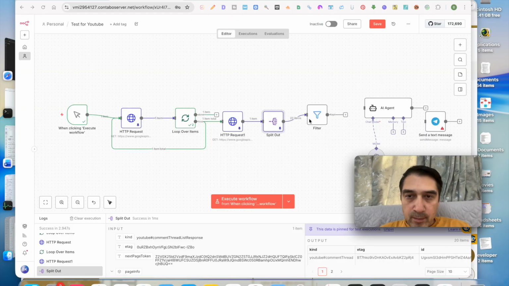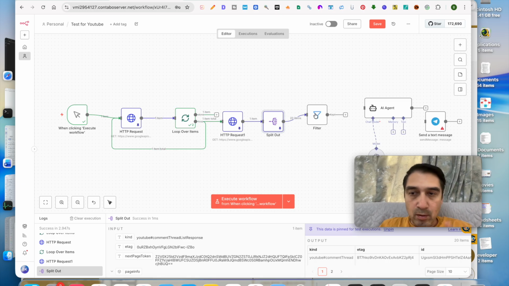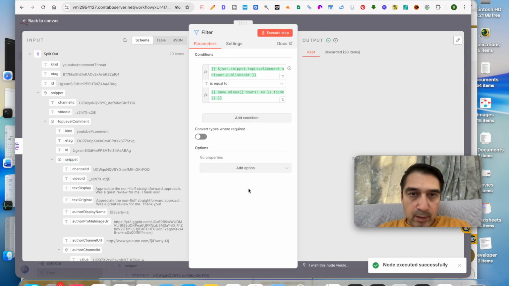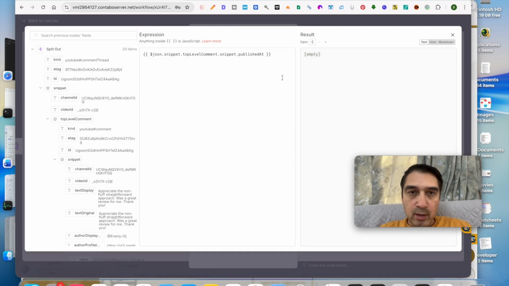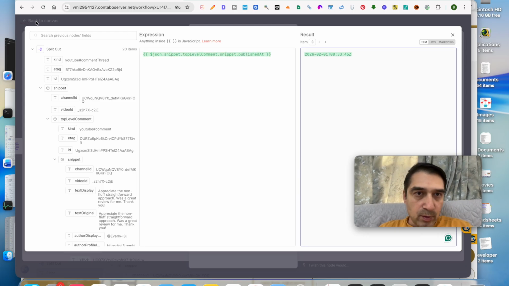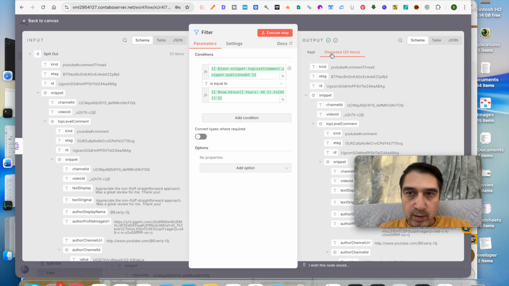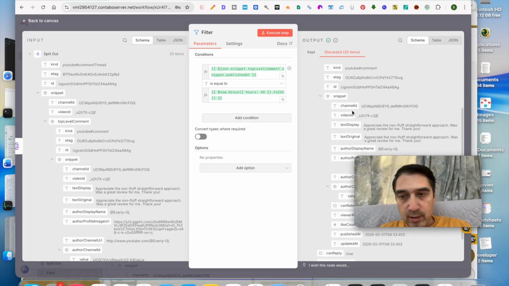Once you've gone ahead and pinned everything, we go back to the filter over here. So we run the whole sequence and we've pinned all the outputs. So we'll go back to filter. You should end up with something like this. Just make sure you get the formula correct. I just want to show you guys, this is how the expression should look. And if you get the code correct, you'll see discarded 20 items, because all of these items are not older.